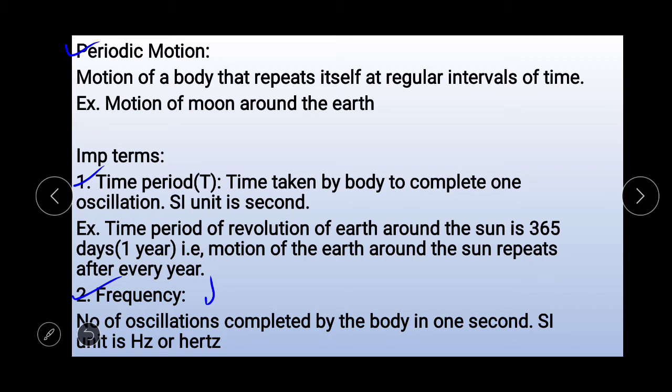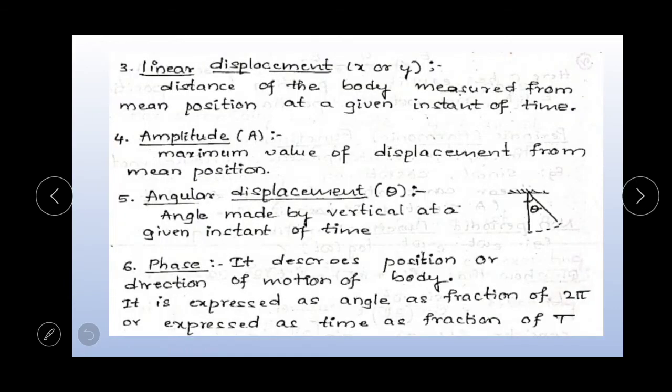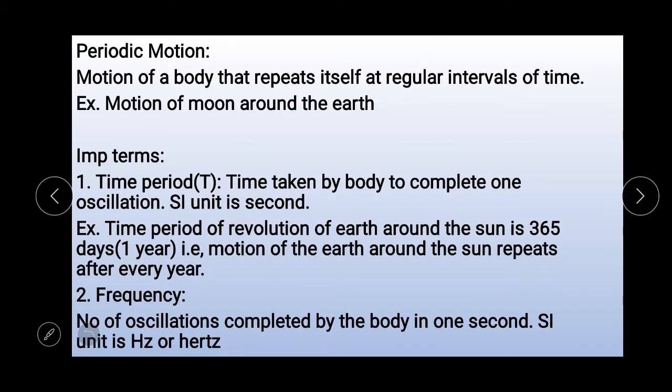Here is the relation between time period and frequency: nu equal to 1 by T. Remember this relationship, nu equal to 1 by T, or capital T equal to 1 by nu. Hence, the unit of frequency can be written as per second.